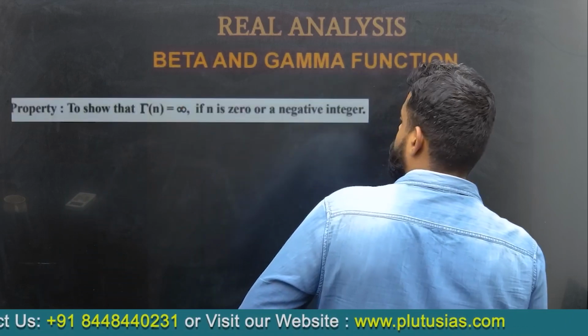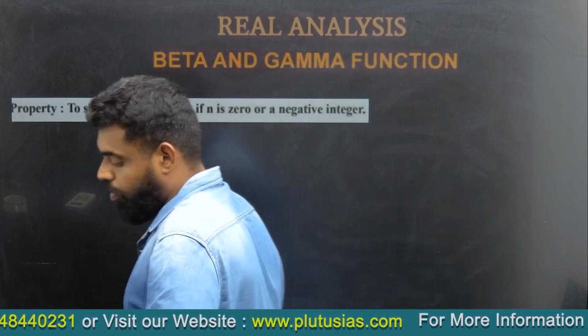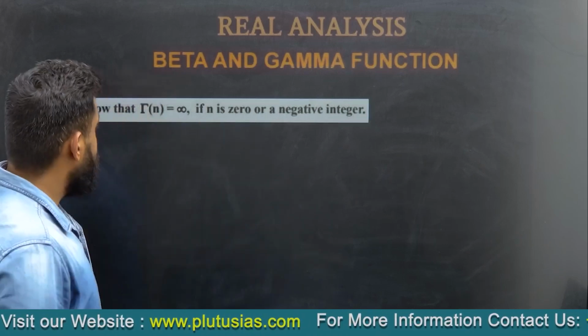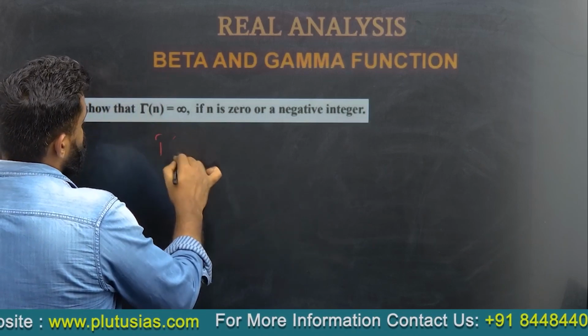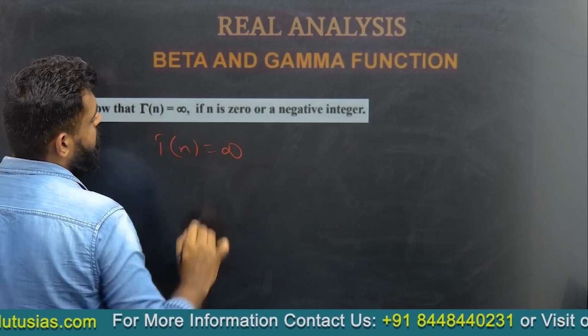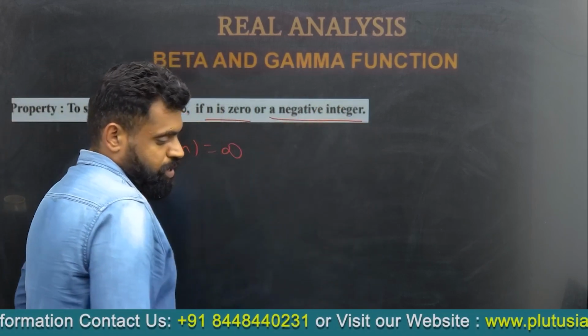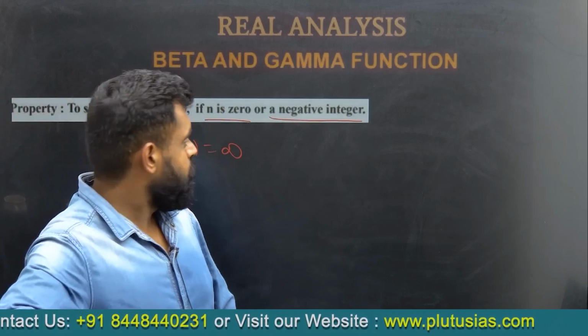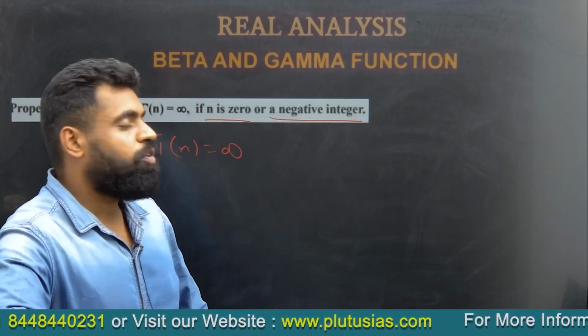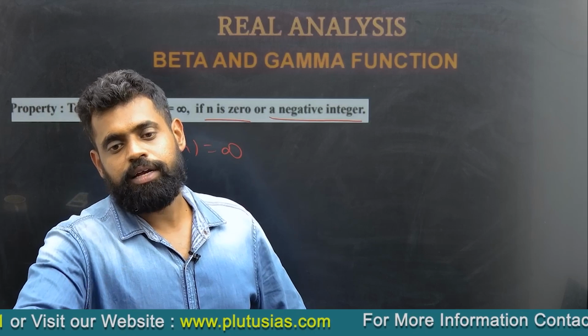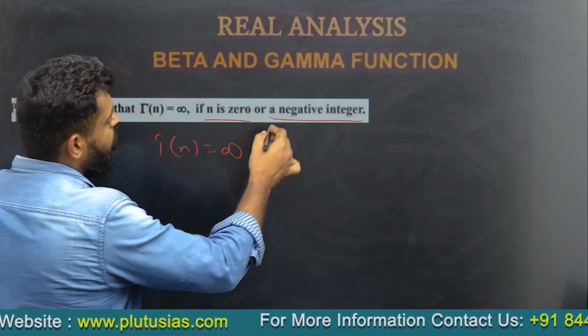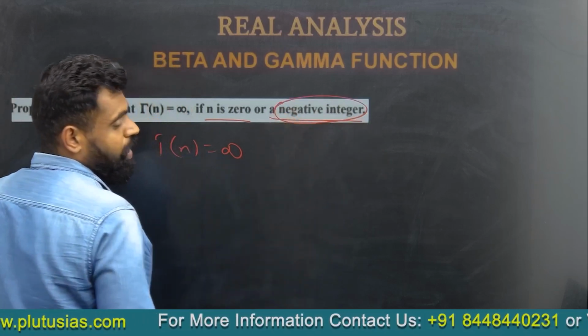Moving ahead, another property says that gamma n is equal to infinity if n is 0 or n is a negative integer. One should note that it is for a negative integer, not for any negative number.